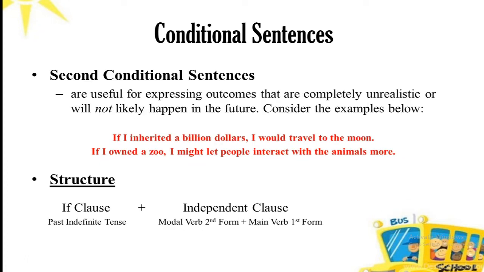Moving forward to the second conditional sentence. Now, the first two conditional sentences are related to the present. Now, the second and the upcoming third conditional are all about the past events. If we talk about the second conditional, it talks about wishing and outcomes.